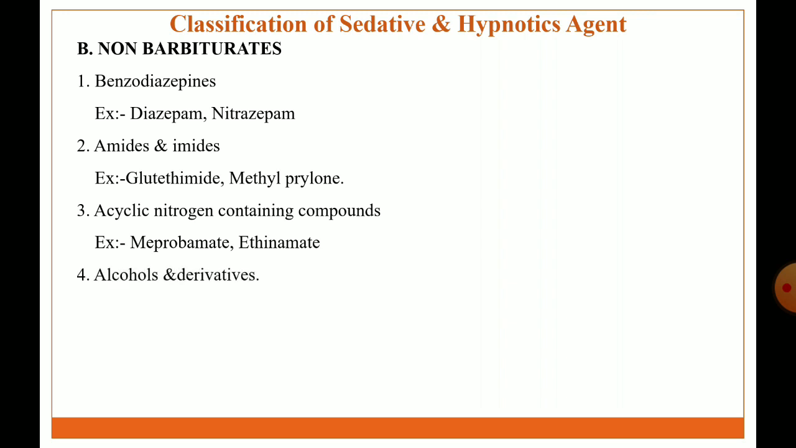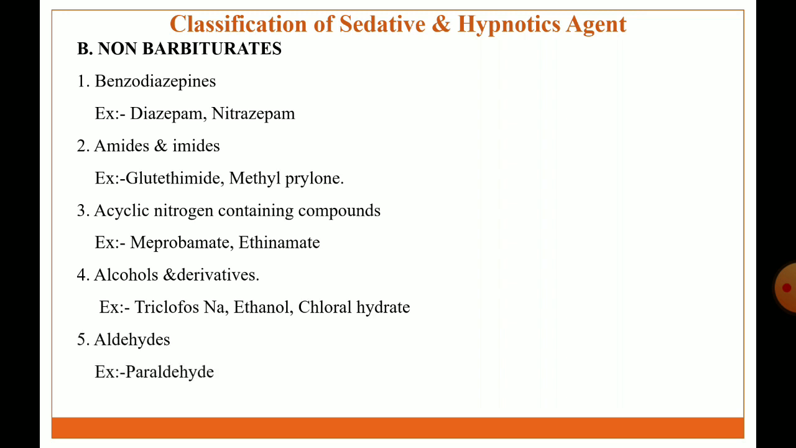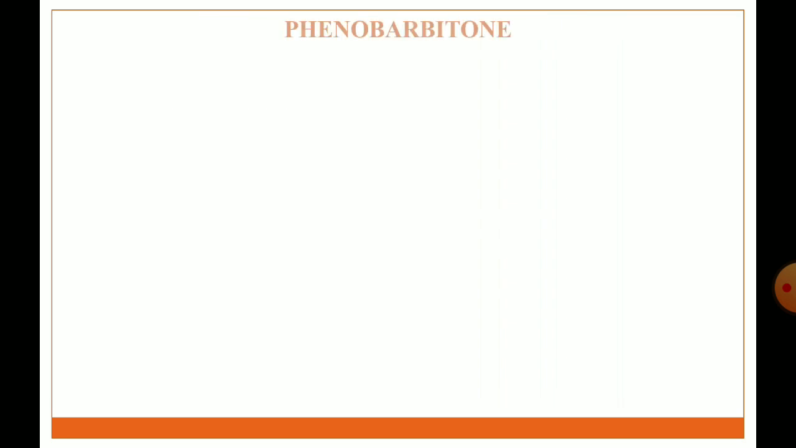Next class is alcohol and its derivatives. Examples: trichlorophos sodium, ethanol, chloral hydrate. Next class is aldehyde derivatives. Example: paraldehyde. Last class is miscellaneous compounds. Examples: bromide, promethazine, diphenhydramine. Then we discuss the drug profile of some important sedative hypnotic agents.